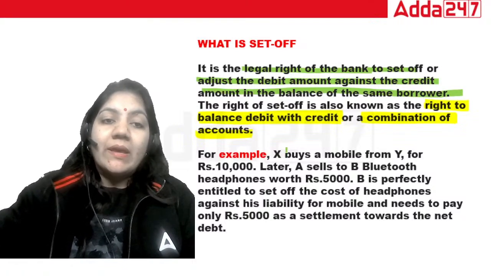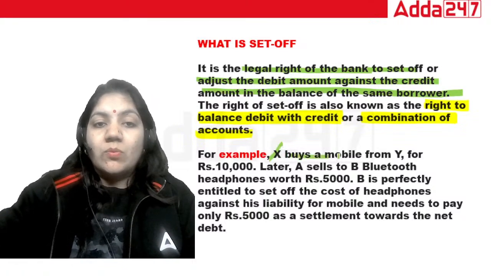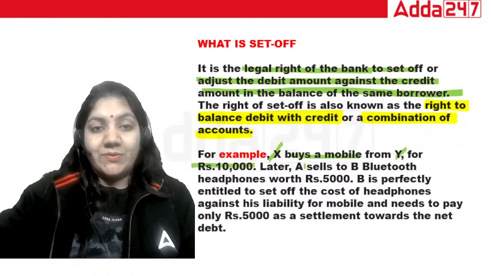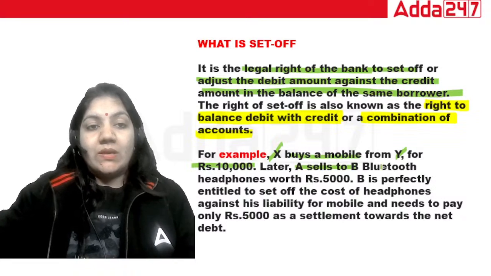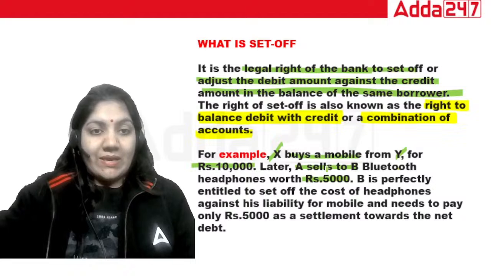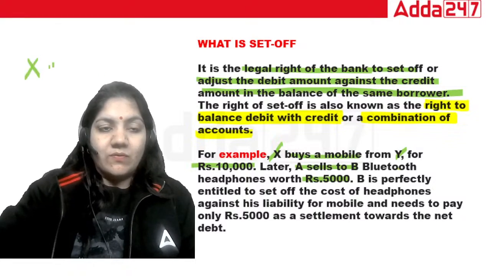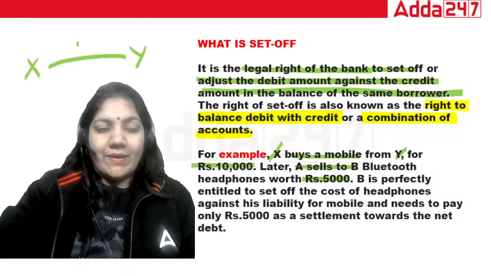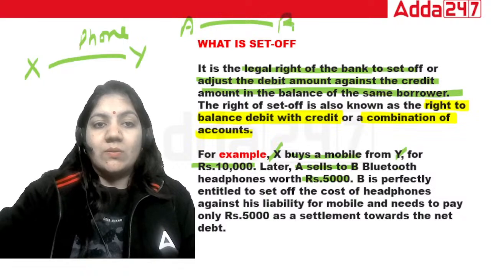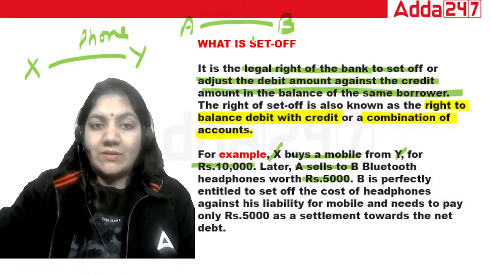See the example. A buys a mobile phone from Y for rupees 10,000. Later, A sells to B a Bluetooth headphone worth rupees 5,000.